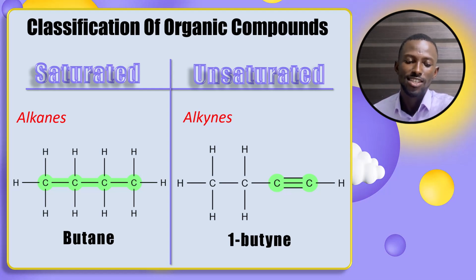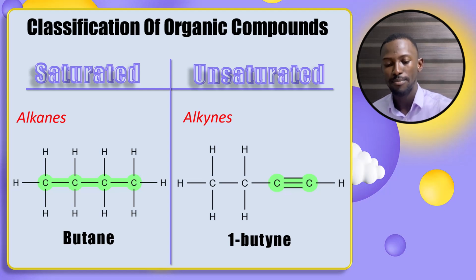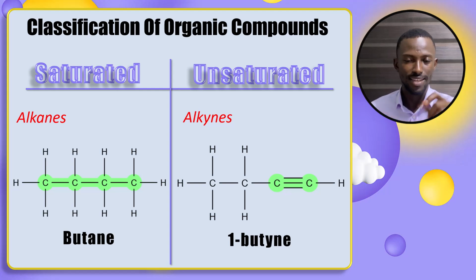So the bottom line: saturated compounds have only single bonds around them, and unsaturated compounds have a double or a triple bond. I think that makes sense to you. If so far this doesn't make any sense to you, just leave it in the comment section. We'll do our best to address that for you. So this brings us to the end of the classification of organic compounds. We've classified organic compounds into hydrocarbons and hydrocarbon derivatives, aliphatic and aromatic, and then saturated and unsaturated. So that's what you've just done.